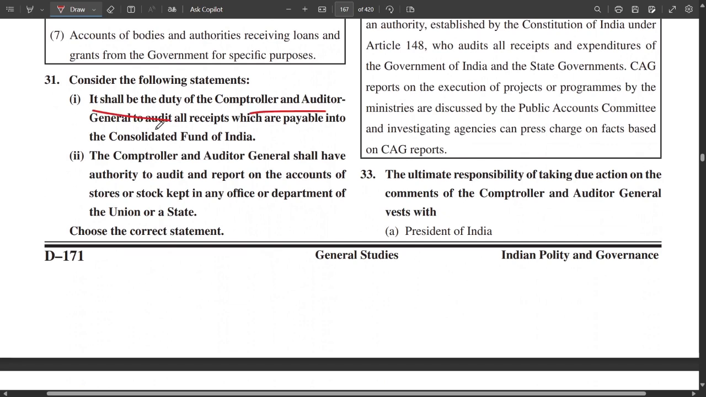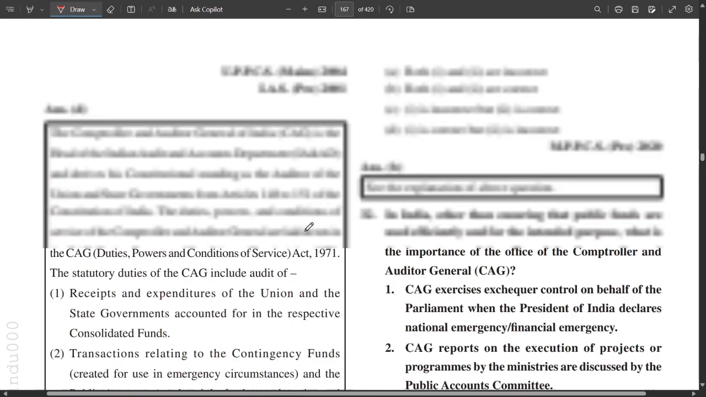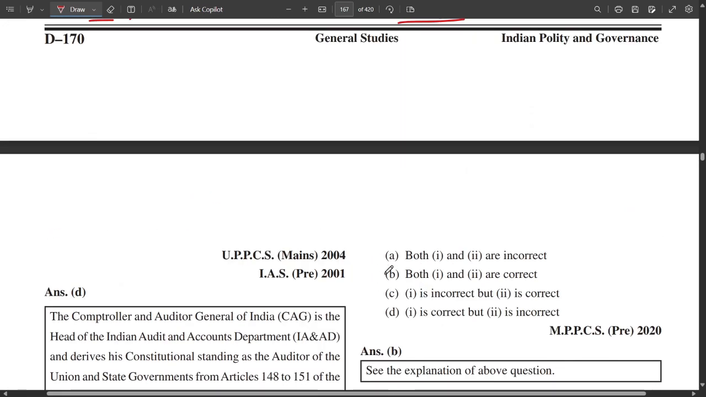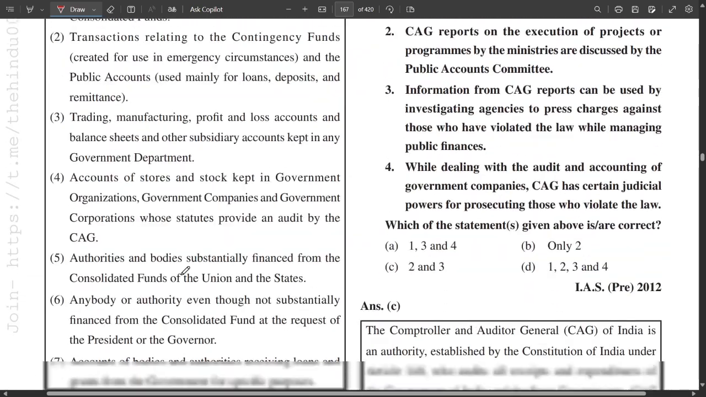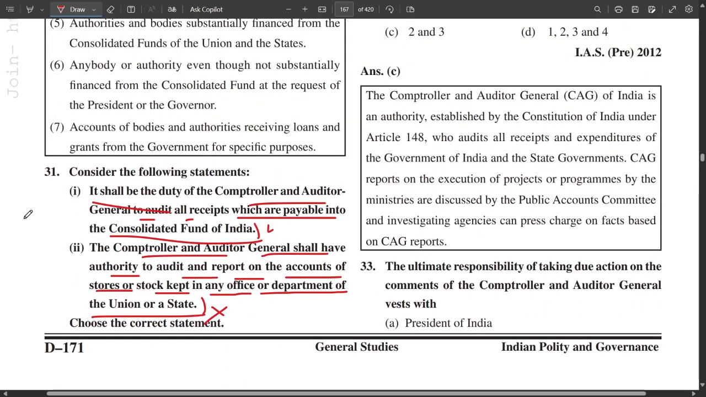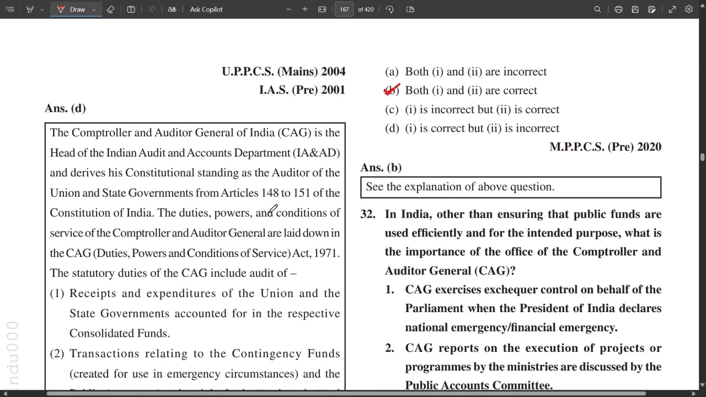Now it shall be the duty of the CAG to audit all the receipts which are payable into the Consolidated Fund of India. Yes. The CAG shall have the authority to report and audit on the accounts of stores or stocks kept in any office or department of the Union and State. Sorry, the statement is correct, because the audit of both the Central Government and the State Government is done by the CAG. That is why both of the statements are correct.